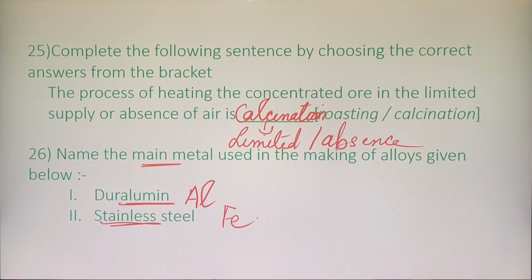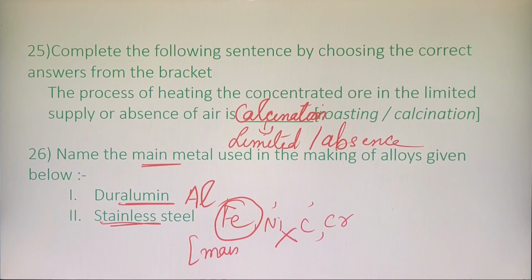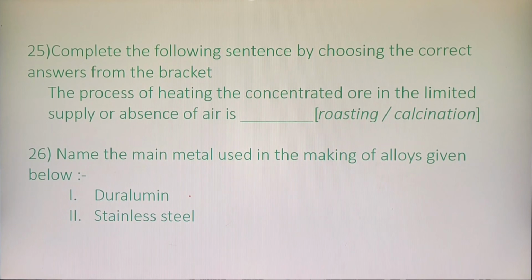So please pay attention here. You are not supposed to put a comma and write all the metals. For example, stainless steel. Do not leave it for teachers' discretion to select the main metal here. Okay? You have to specifically mention iron, because this will be taken as multiple answers and you will be given it as wrong. Or if you are writing all the metals, please mention that iron is the main metal. Clear? But what is more required is just write here duralumin, the main metal is aluminium. For stainless steel, the main metal is iron.